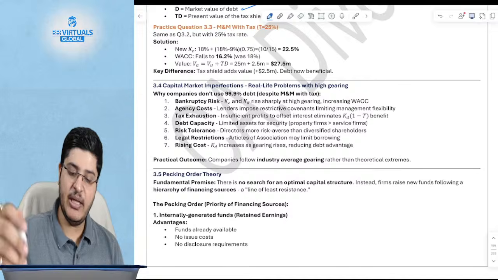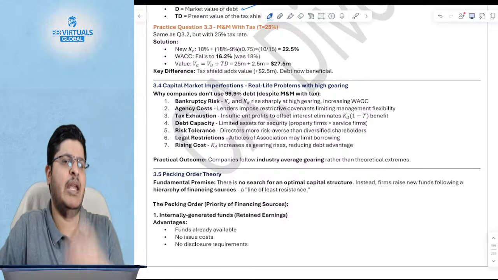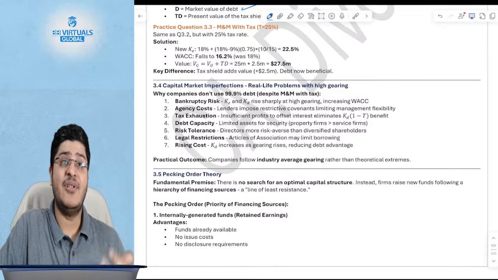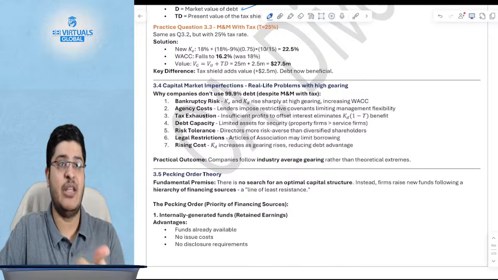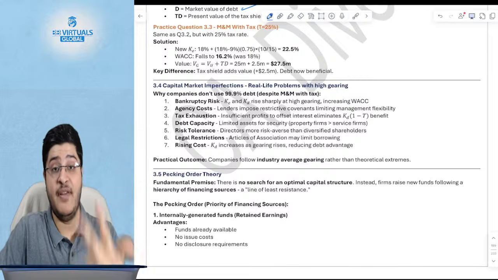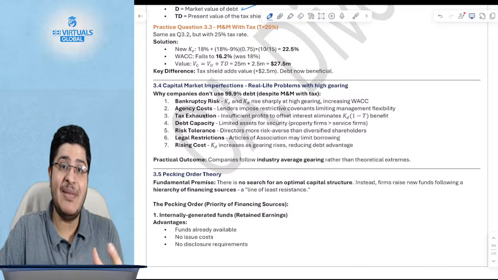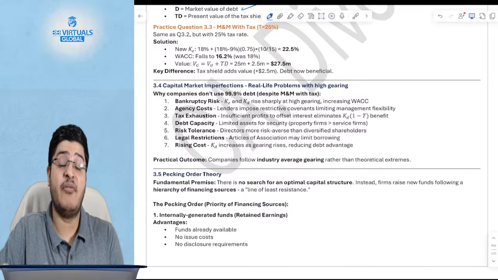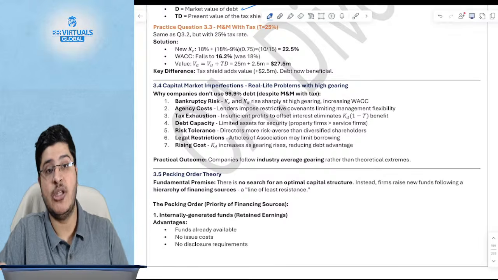But of course, what are the real life problems? Why do companies not use 99.9% debt? You think about it very logically, even if you don't see the answer. First of all, the assumption itself: investors are not rational, markets are not perfect, financial risk really increases, so there's a huge bankruptcy cost. Think about it more. If your debt keeps increasing, then what happens? The risk of equity shareholders will be very high, so they will not take that much risk. Your KE will keep increasing because the risk is increasing.